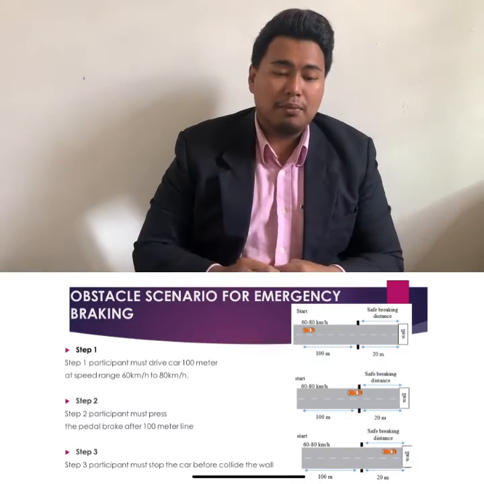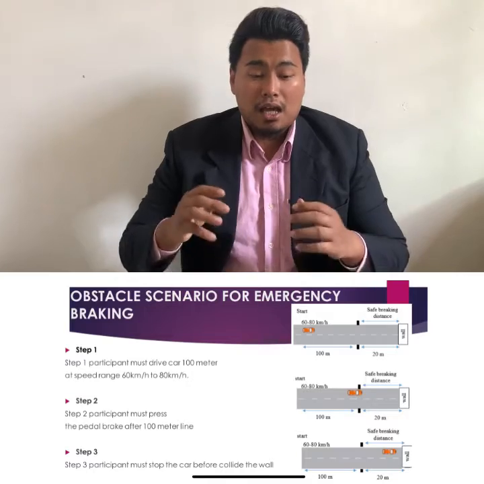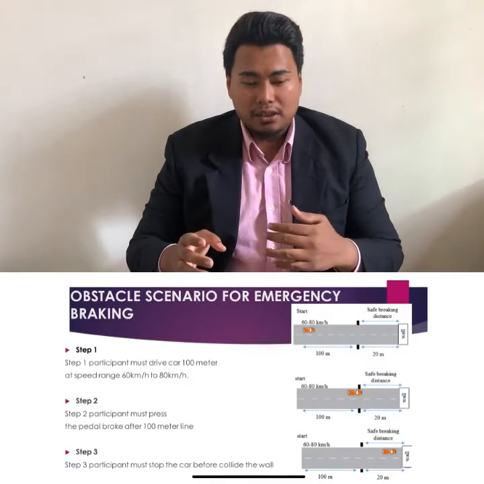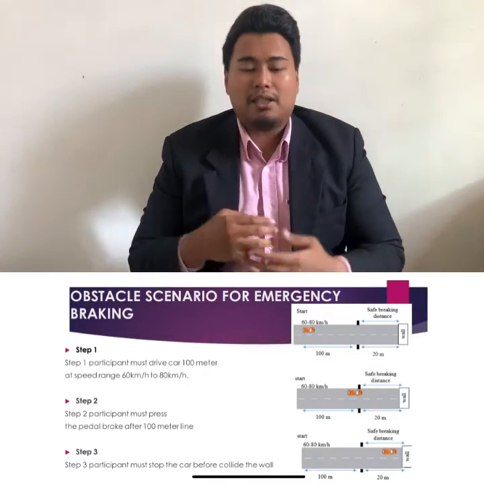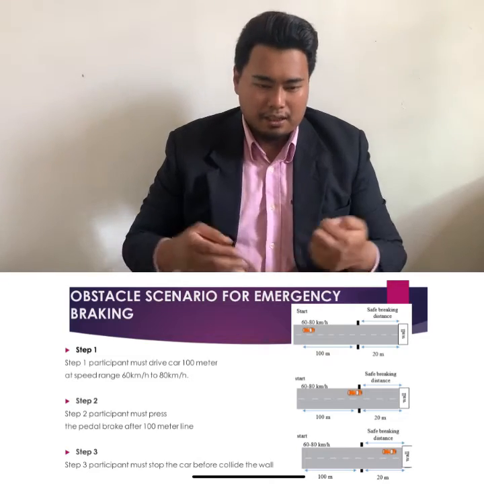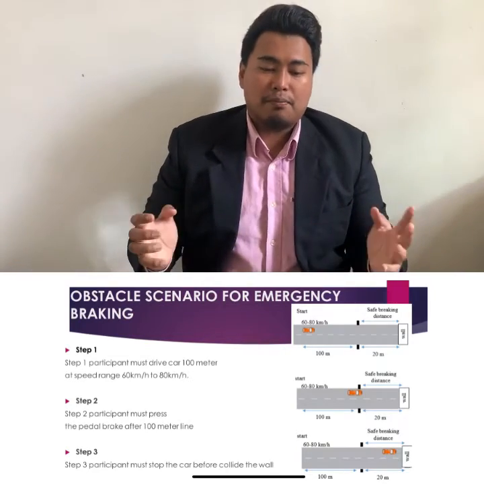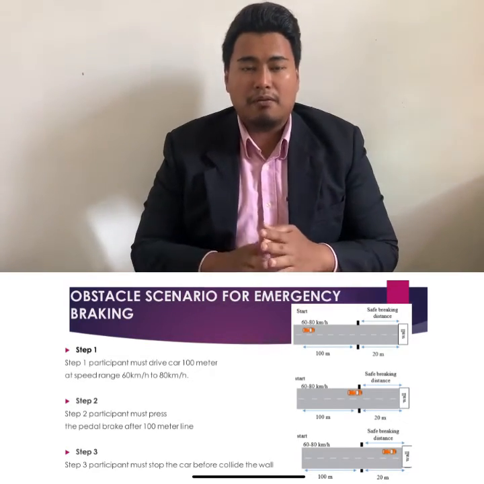Step 2, the participant must press the pedal after the 100 meter line. Step 3, the participant must stop the car before colliding with the wall.